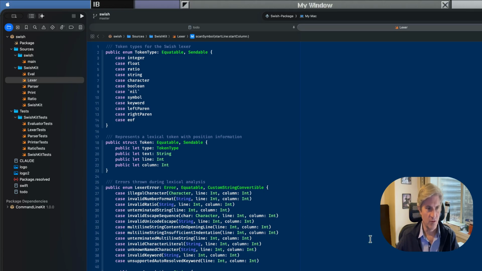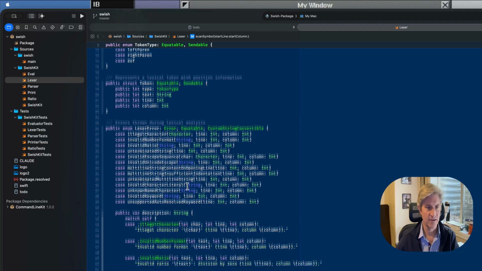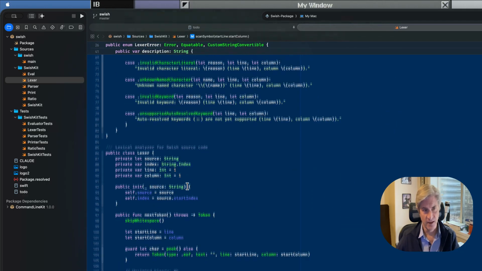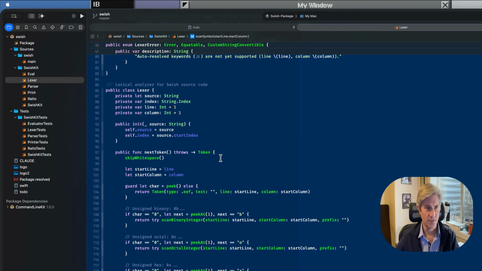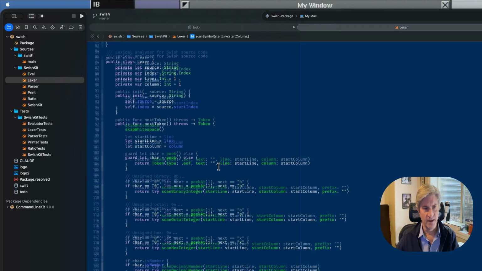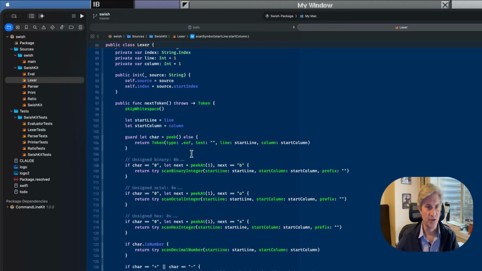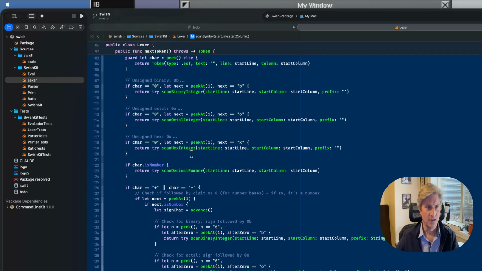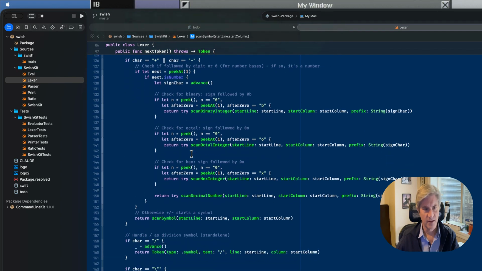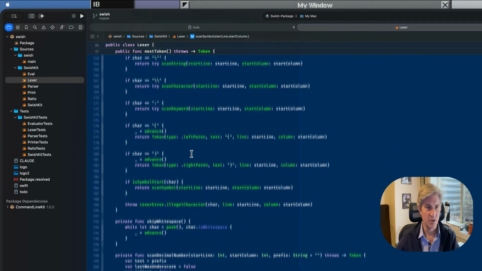And then we have a bunch of Lexer errors, and basically the Lexer is mostly this one function called next token that the parser is going to call to get the token, and there's just a bunch of code here to recognize all the different tokens, and you can see there's quite a bit of code to scan this out.